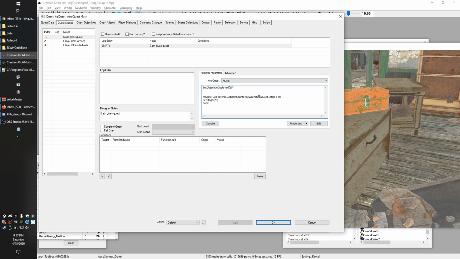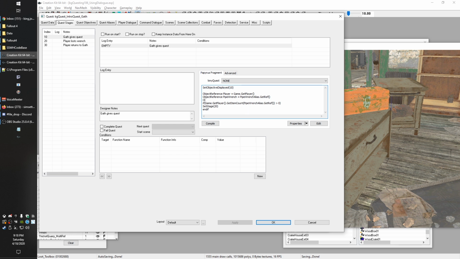If you've followed along with my scripting, another way to write this would be object reference player equals game.getPlayer. So that's the first thing we're doing there. The next thing we could do is say object reference pipe wrench equals pipe wrench alias.getRef. We've talked about aliases in many of these different lessons, and an alias basically just holds a pointer to something in the world. And the getRef function you can call on any alias to get access to the object itself. And then you can use the object in the function getItemCount.